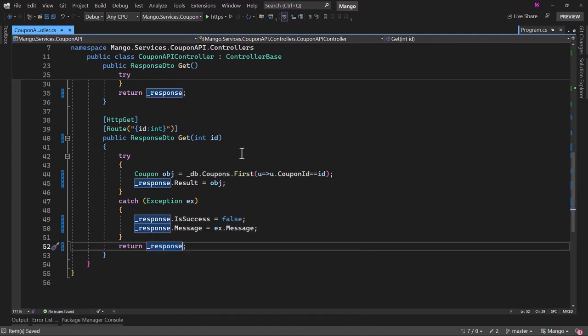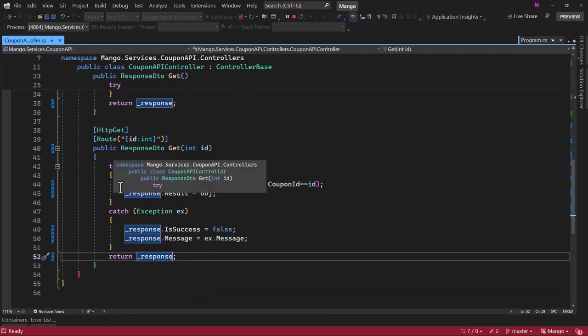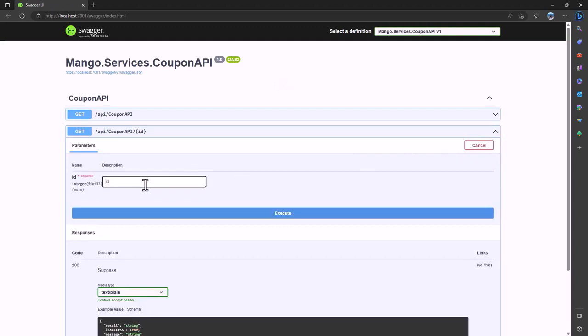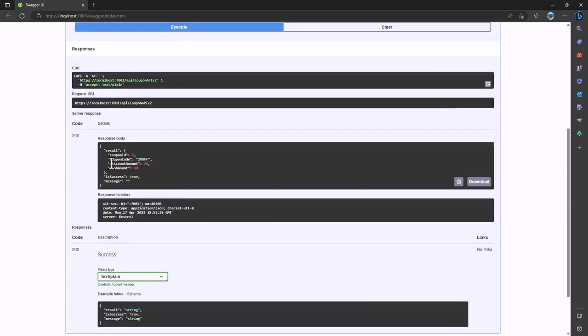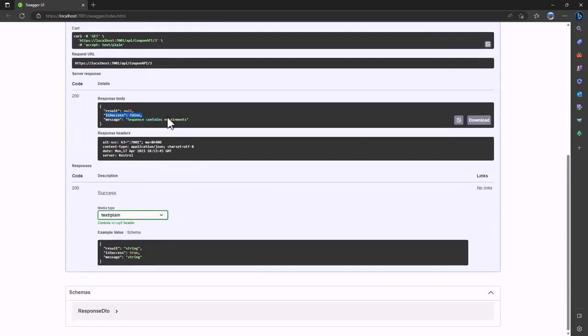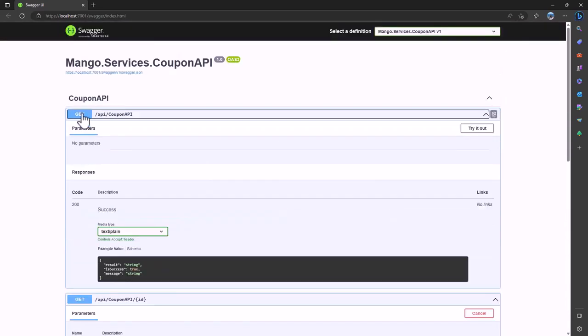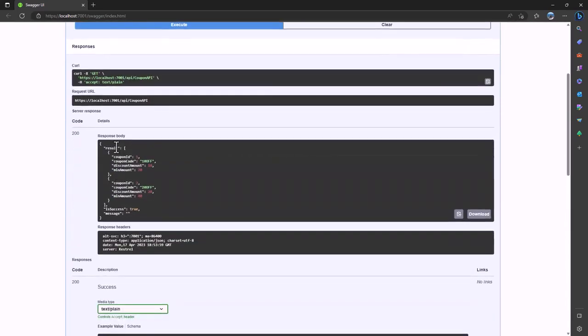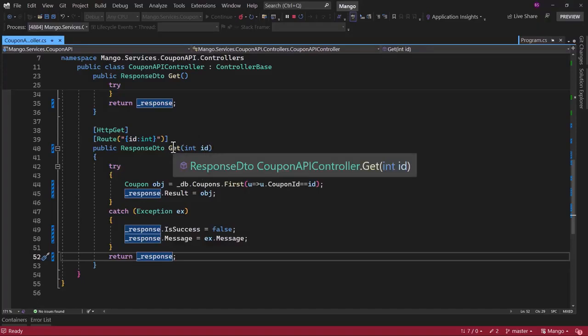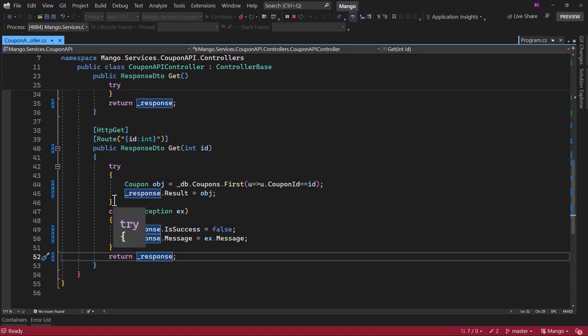Perfect, that looks good. Let me run the application and validate to make sure everything is working. In the ID here, if I enter 2, perfect, we have result, isSuccess is true. If I add something invalid, perfect, the isSuccess is false here, and in message we have "sequence contains no element". Let me try the get all here, and that looks good. With that we have added a common response DTO, and that will be the return type for anything that we will return from our API.